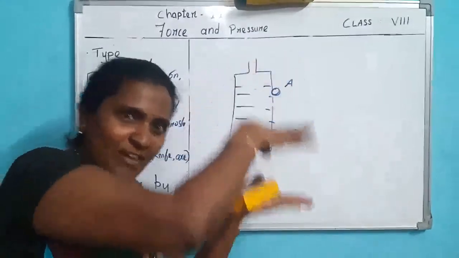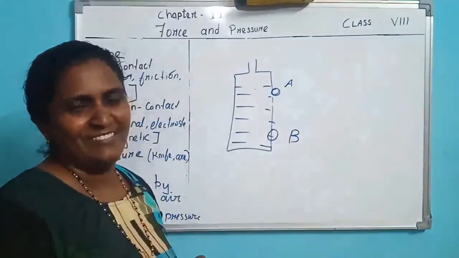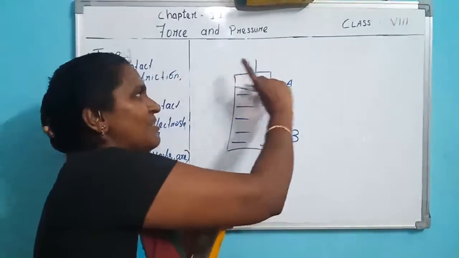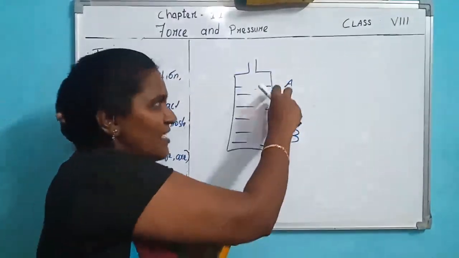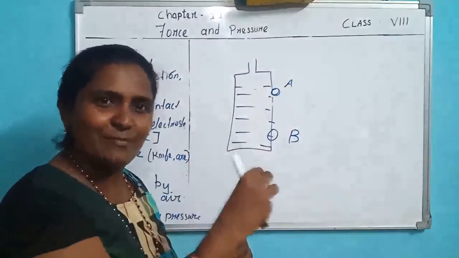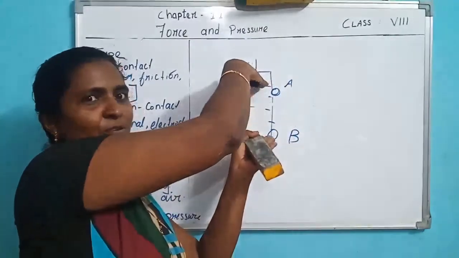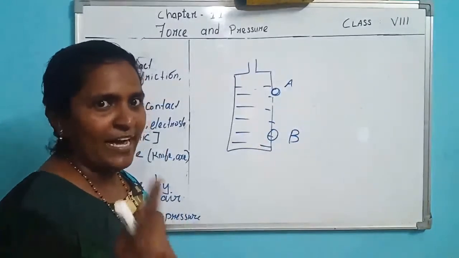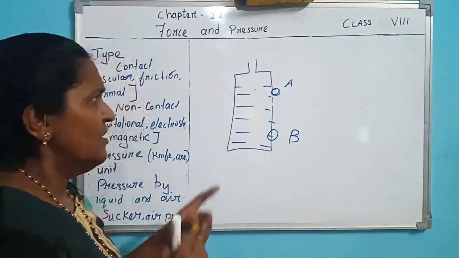This much water applies pressure downwards. Here only this much amount of water applies pressure, so here it is less pressure. Less water, less pressure. Here there is much more water, and all this water exerts pressure. Understood? We will do the activity later. So what do you understand?